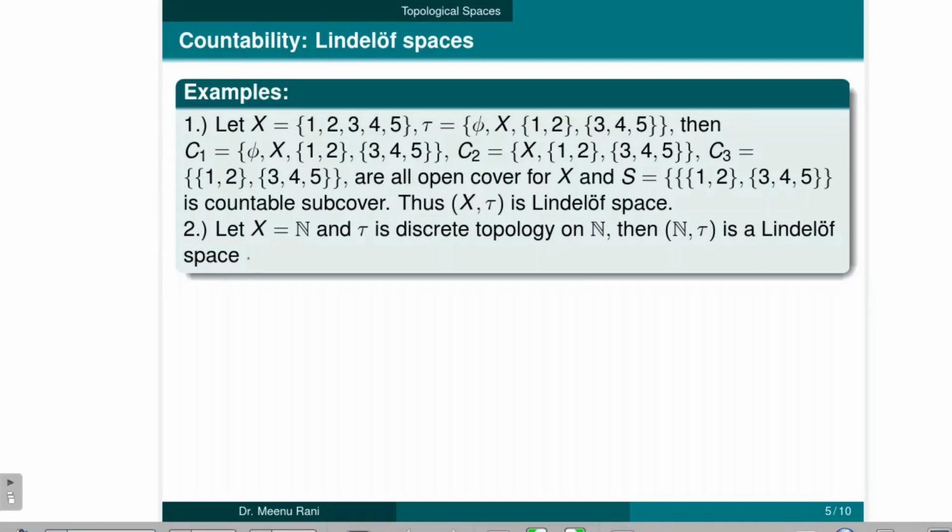And the second example, X is the set of natural numbers here and tau is the discrete topology on the set of natural numbers, then this space is a Lindelöf space.